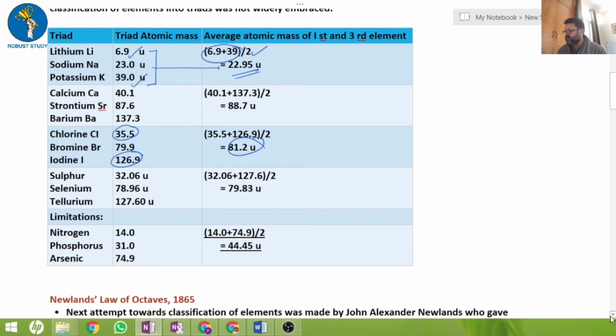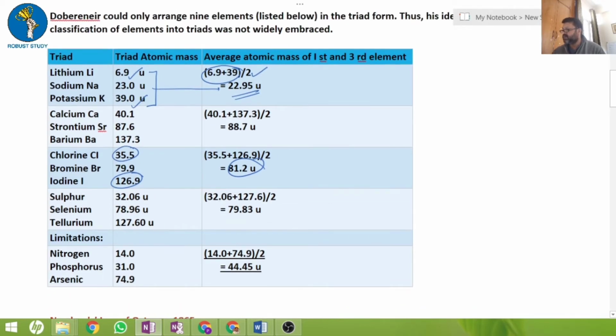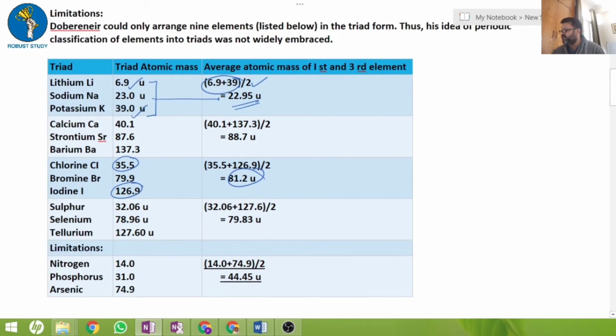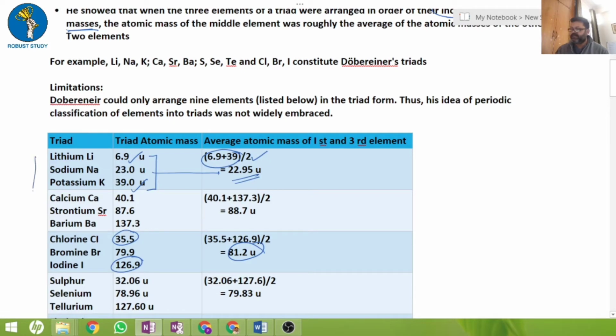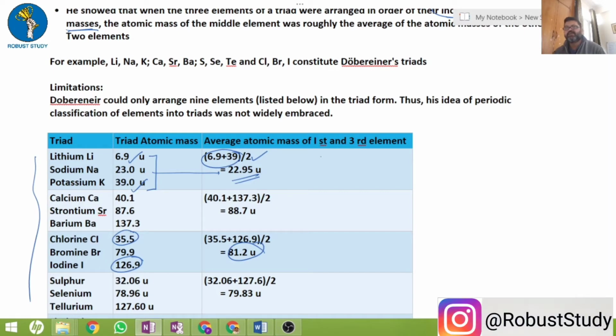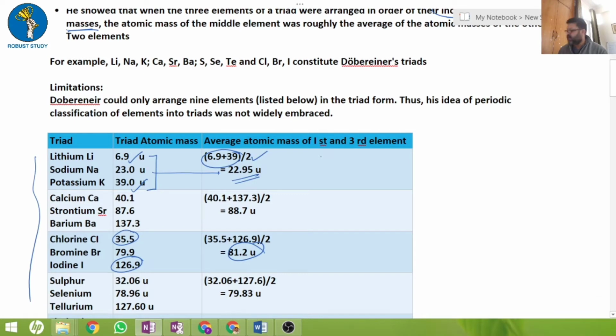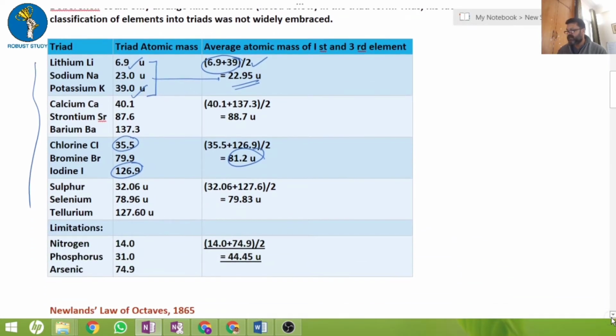So this was his finding. But he was only able to arrange the first 9 elements, and after the 9, the idea failed. Since this idea was not fulfilling the requirement of all the elements found at that point of time, it was not very much welcomed by other scientists.